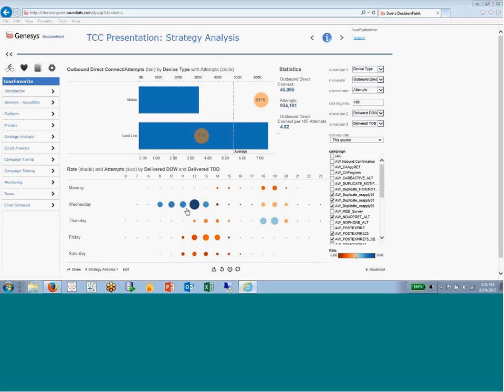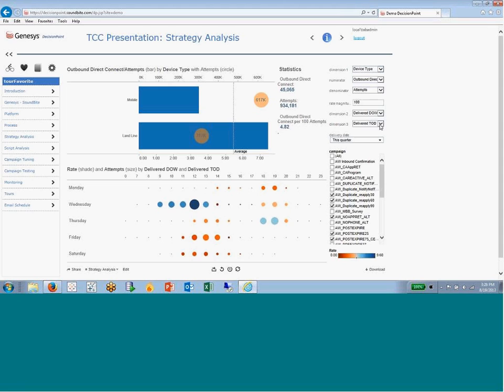But in addition to showing that in the tooltip, we also try to show it on the display itself, and that's what the size of the circle here represents. So if we see a big blue circle, that's a good thing. We're pushing a lot of attempts through this time of day and day of week, for example, and it's doing well. If we see a large orange circle, that's not so good. It means we're putting a lot of volume through this time of day and day of week, but it's not performing very well. So again, it helps us identify opportunities for improvement, for shifting, et cetera.